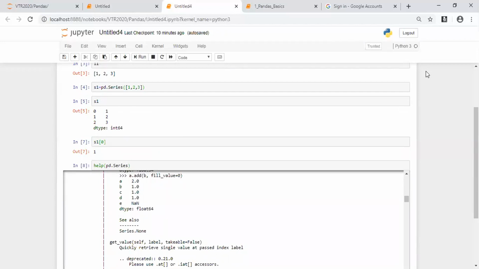When I say data would be stored in the format of Excel or CSV, don't you think the raw data would be in the form of rows and the columns? So when I say data is stored in the form of rows and columns, don't you think it's two-dimensional? So when it's a two-dimensional data, what we must do? We must not take the series, we must take the data frame. Okay, so when you are working with two-dimensional data, we do not look for the series, we look for the data frame.